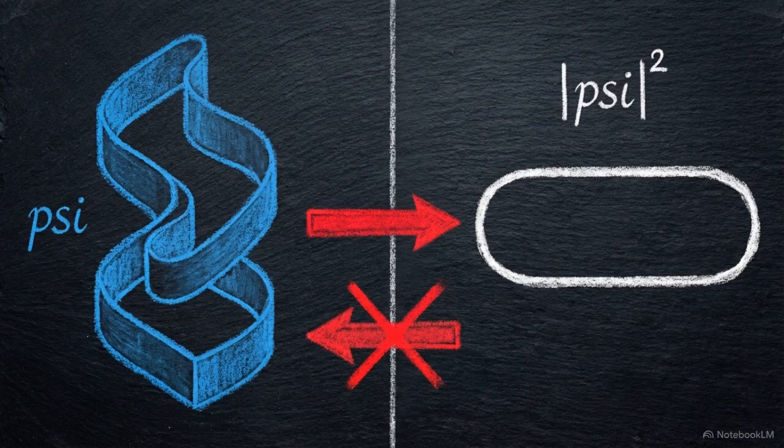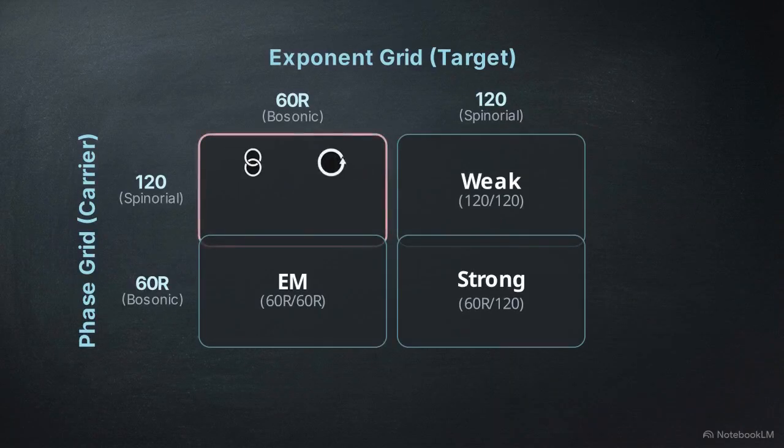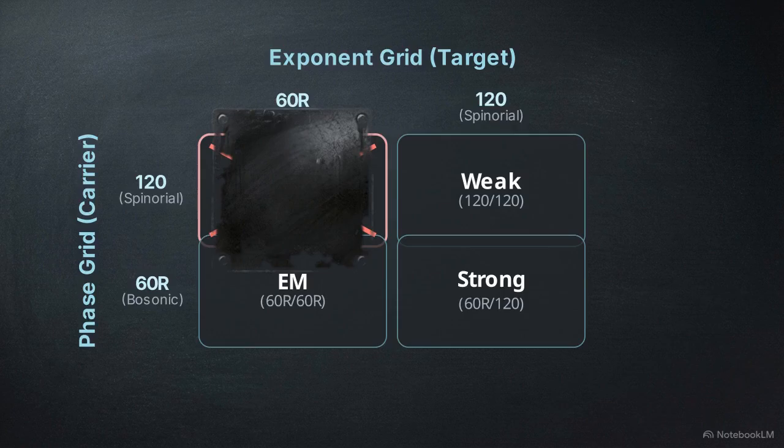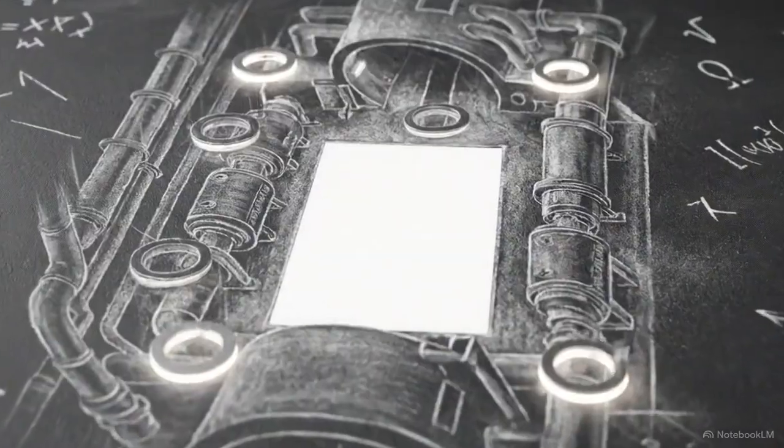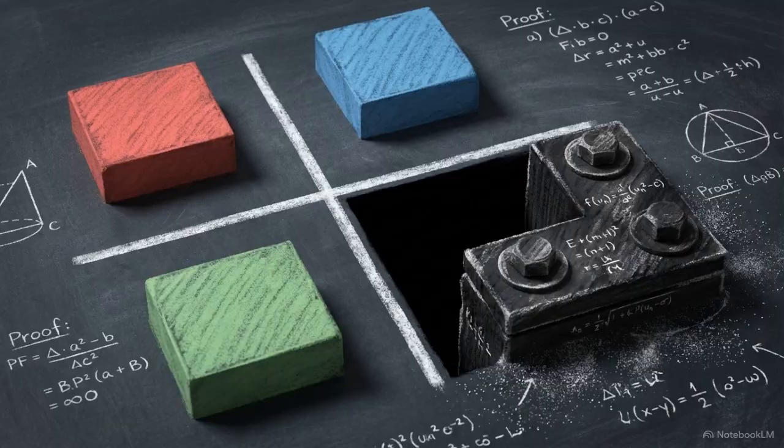However, our topological axioms require that observables are derived by squaring the wave function. This operation is one way. Squaring psi to get intensity is irreversible. It is not possible to reconstruct the specific phase of a spinorial carrier from a bosonic target. The Möbius boundary condition forbids this interaction. The vacancy in the matrix is a structural lockout. This predicts that extensive searches for supersymmetric particles will continue to find null results at all energy scales. The standard model force content is complete because it exhausts the geometrically permitted rungs of the ladder.